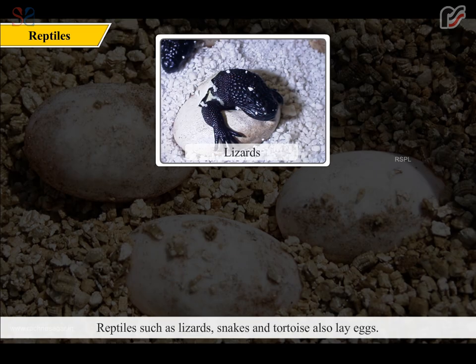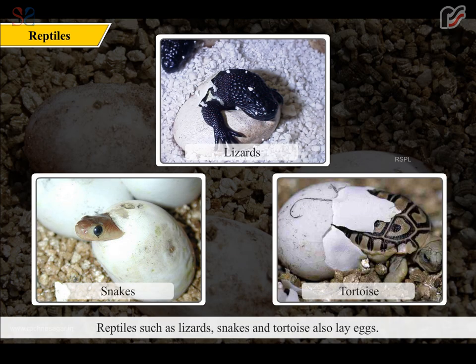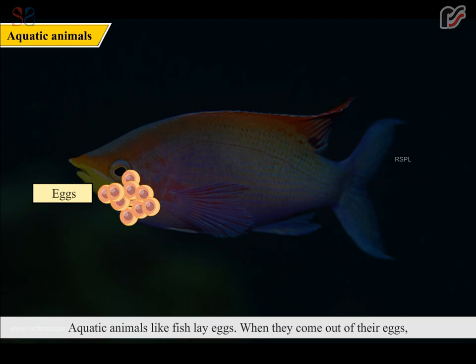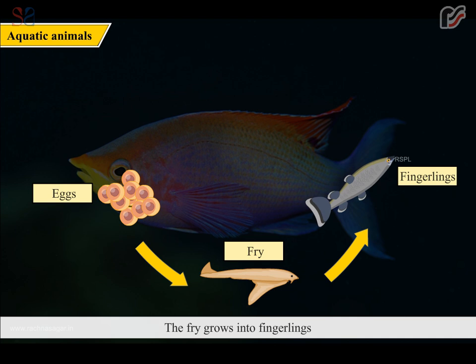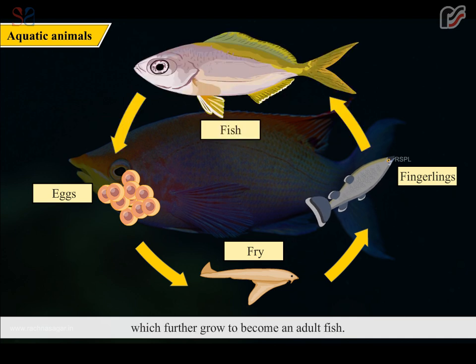Reptiles such as lizards, snakes, and tortoises also lay eggs. These eggs are hatched by the warmth of the sun. Aquatic animals like fish lay eggs. When they come out of their eggs, they are very small and are known as fry. The fry grows into fingerlings, which further grow to become an adult fish.